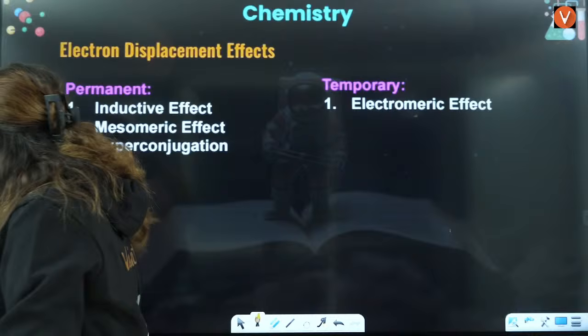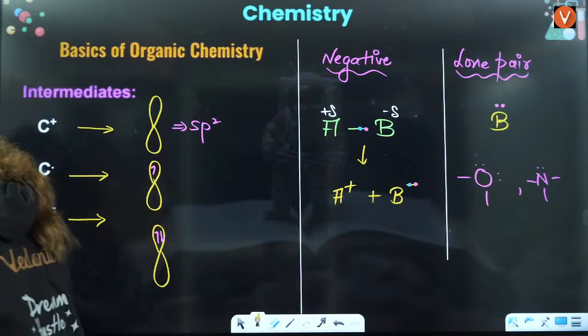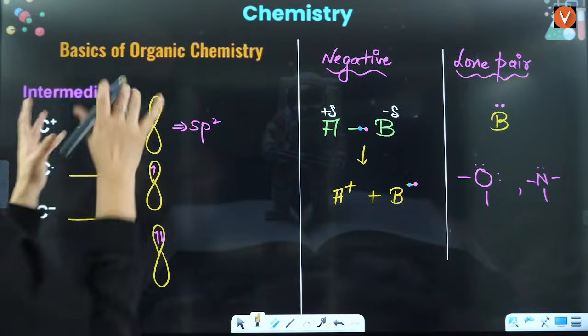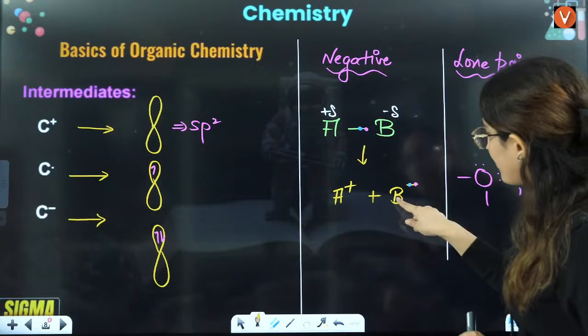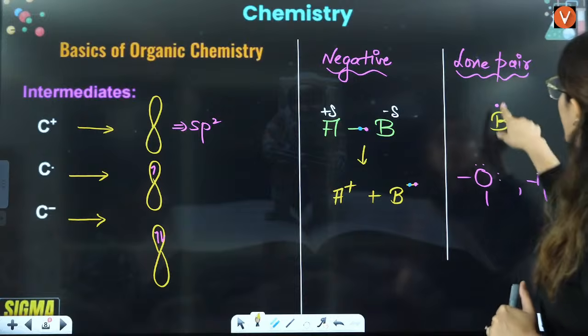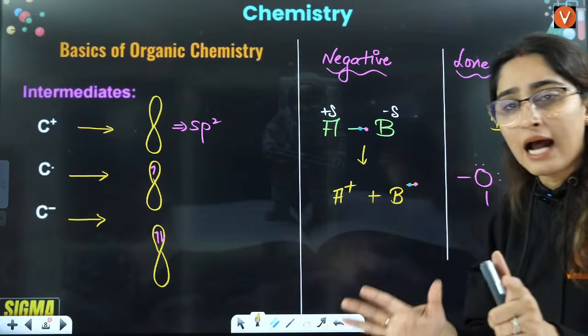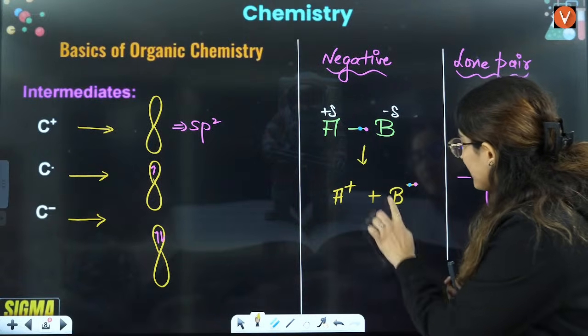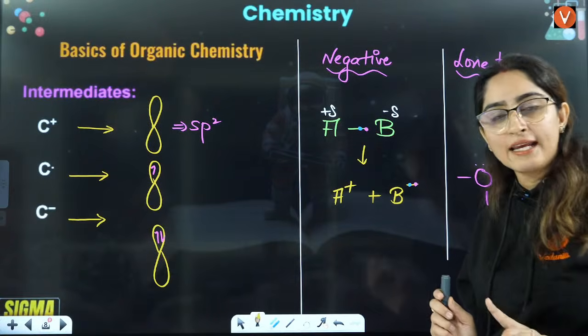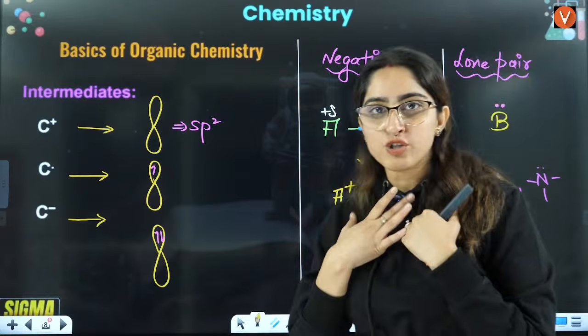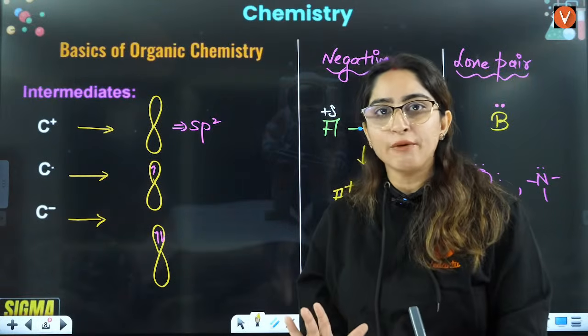Okay, can you please teach this part again? Okay, sure, Stuti. See Stuti, one simple thing is, when I say B negative and when I say B lone pair, what is the difference? The difference is, when there is B negative, that means of the 2 electrons that it is carrying, one electron is of its own, it belongs to B only.